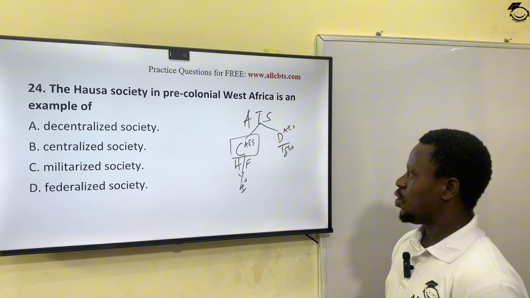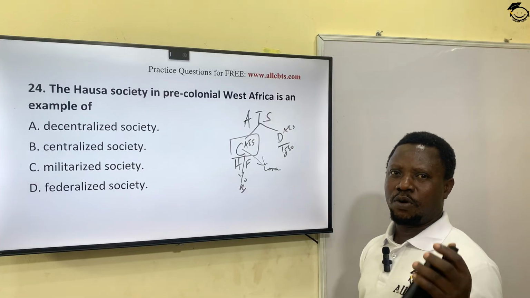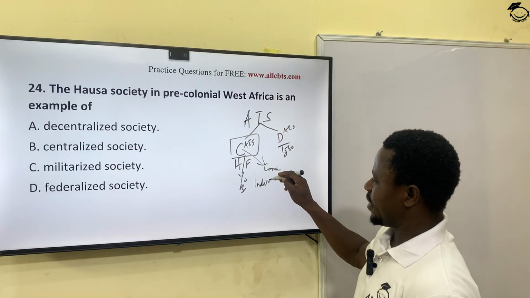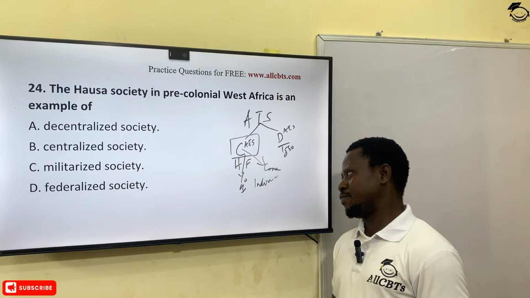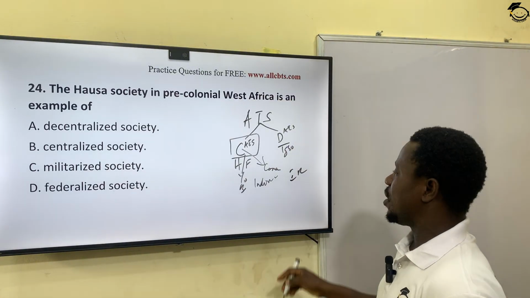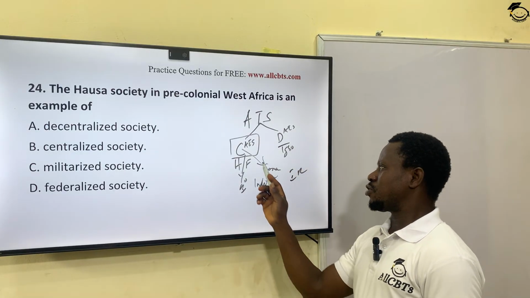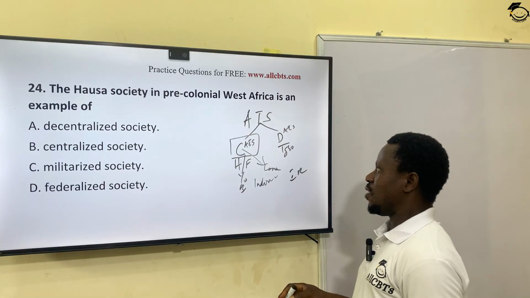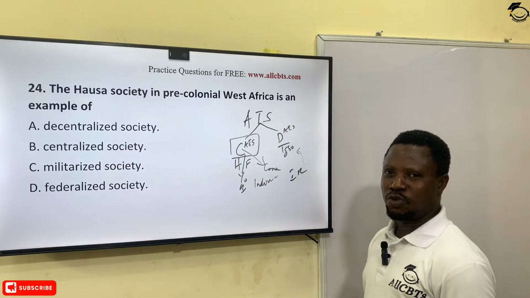When we say centralization, we are talking about a system where there's concentration of political power in the hand of a single authority. Okay, so in these centralized systems, we have individuals at the center who had enormous power of influence and control over the people. And that is why, if you remember, the indirect rule system of the British government worked perfectly well at both the Hausa and the Yoruba kingdom. Why? Because of the existence of a strong centralized traditional system. Unlike in Igboland, where indirect rule by the British was a failure, because there was no single person at the center to be used as a king of Igbo.